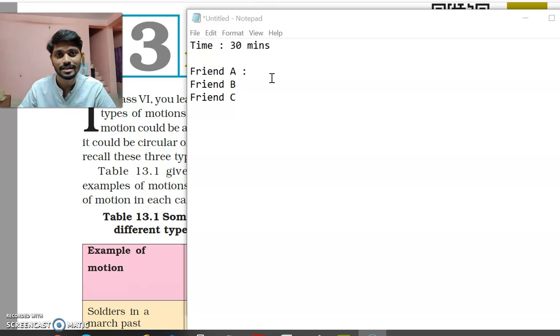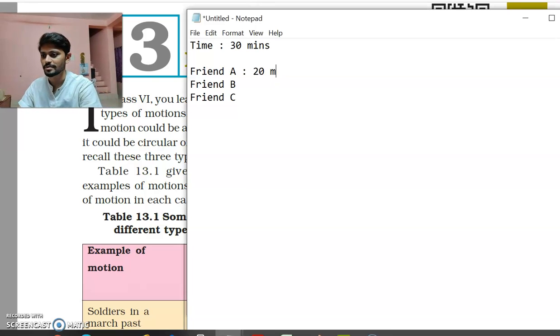So એમણે શું કર્યું? They had another type of competition. They said that કે આપણે 30 મિનિટ્સનો ટાઈમ રાખ્યા. 30 minutes is nothing but half an hour. Let us see કોણ વધારે દૂર પહોંચે છે. So friends, all the three friends agreed. Friend A start કર્યું. So within 30 minutes he reached 20 kilometers.